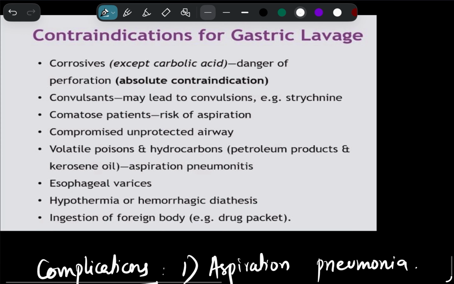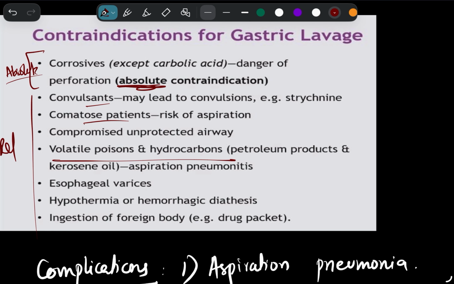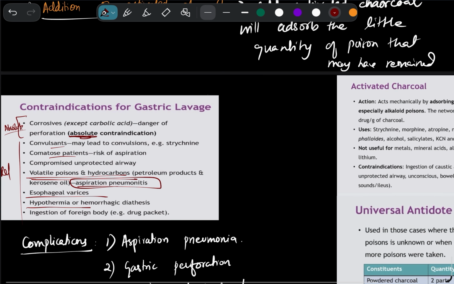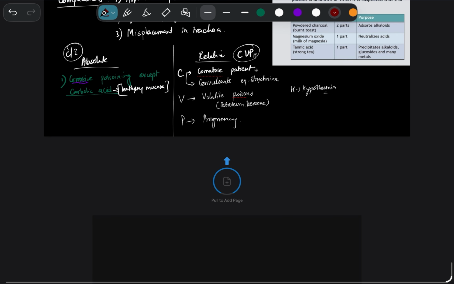You should never do this in corrosive poisoning. This is the absolute contraindication. Others are relative contraindications. So convulsant, comatose, volatile poisons. It can lead to aspiration pneumonitis, esophageal varices, hypothermia. So you should never do gastric lavage in these cases.